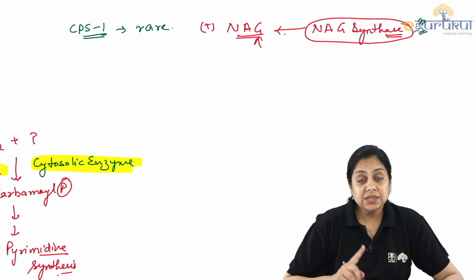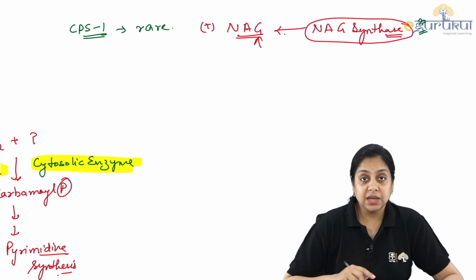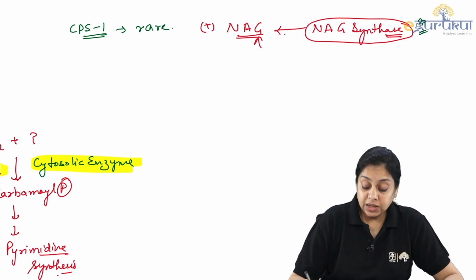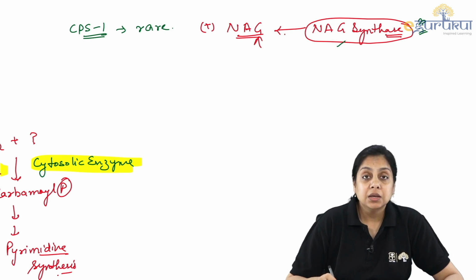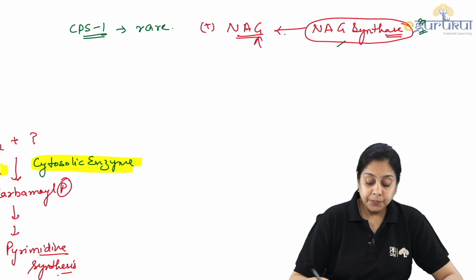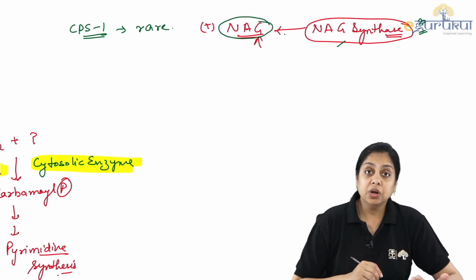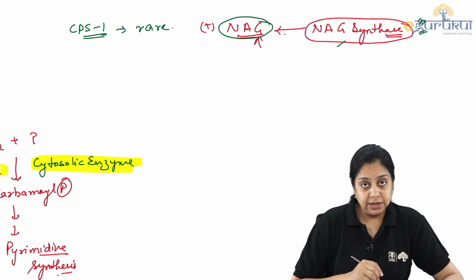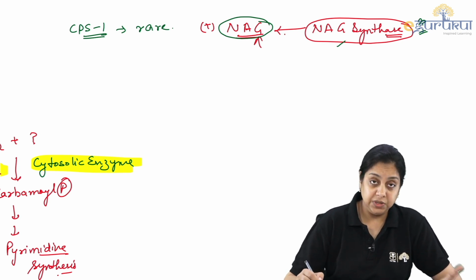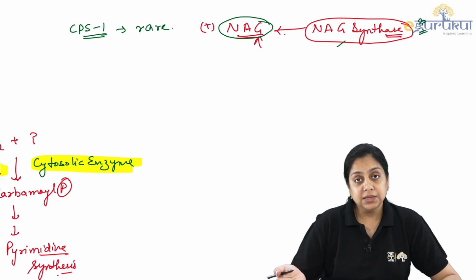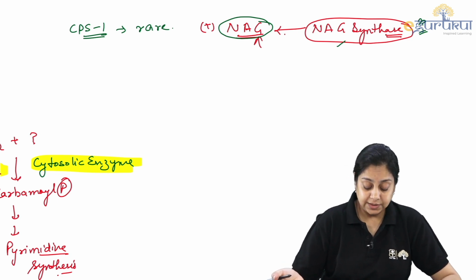The CPS1 enzyme is okay, but still the urea cycle is defective, and the person responds well to NAG in the diet. That is telling us there is not a CPS1 deficiency, but there is an NAG synthase deficiency happening.